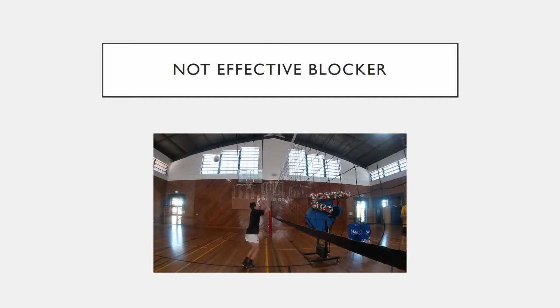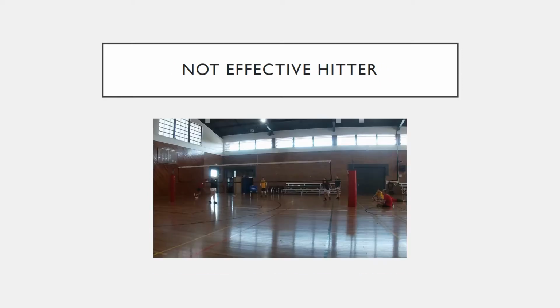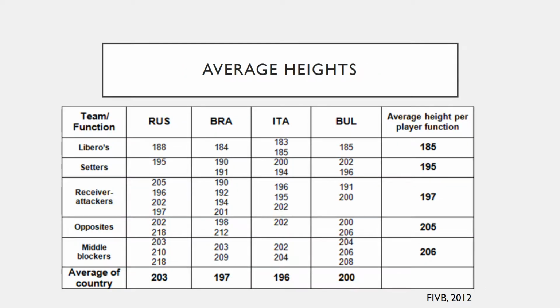As a shorter player, it is made much more difficult to reach over the net to block, which is much more important to a middle blocker. The same is also true for the ability to rise up and swing at the ball like a pass hit. Setters are more often slightly shorter players on a volleyball court, with average setters being around 195 centimeters, in comparison to a middle blocker who on average stands over 205 centimeters.